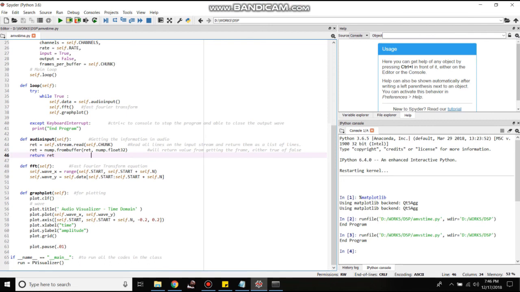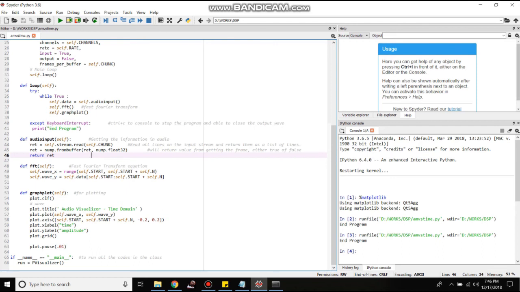The next function is the audio input function. This function will read the input voice and turn it into a signal that the computer will understand, or simply getting the information in the audio or in the microphone. Next is the FFT function, where the fast Fourier transform equation is written. And the last function is the graph plot, where the plotting of the real-time sine wave happens. The x-axis we labeled as time and the y-axis as amplitude.